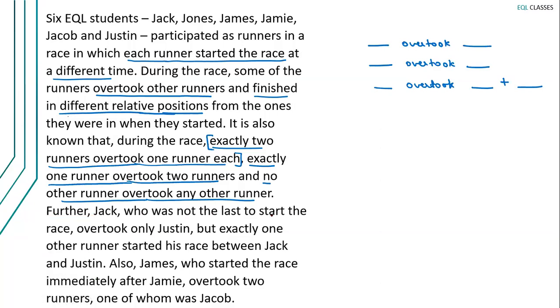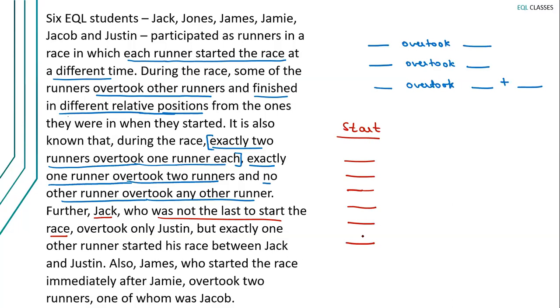Further, Jack, who was not the last to start the race, overtook only Justin, but exactly 1 other runner started his race between Jack and Justin. So we have this information about Jack that he was not the last to start. Let's say these blanks represent the start position. I've drawn 6 blanks, and we are going to assign these blanks to these runners.